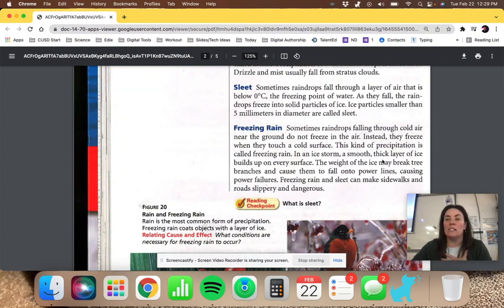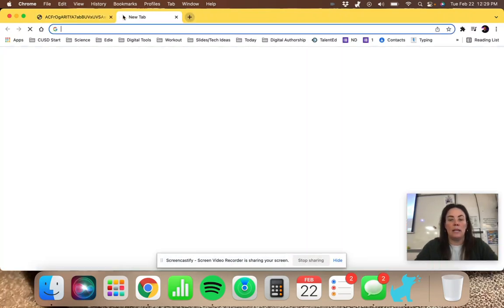In an ice storm, a smooth, thick layer of ice builds up on every surface. The weight of the ice may break tree branches and cause them to fall into power lines, causing power failures. Freezing rain and sleet can make sidewalks and roads slippery and dangerous.